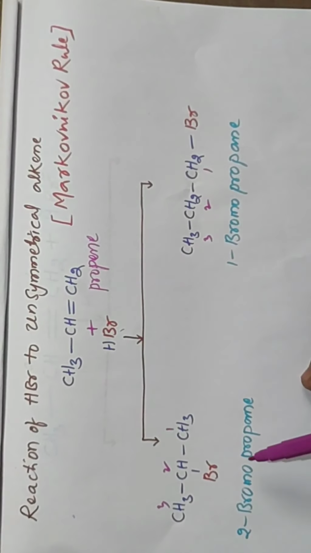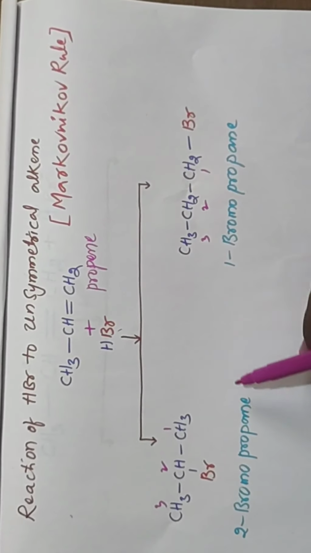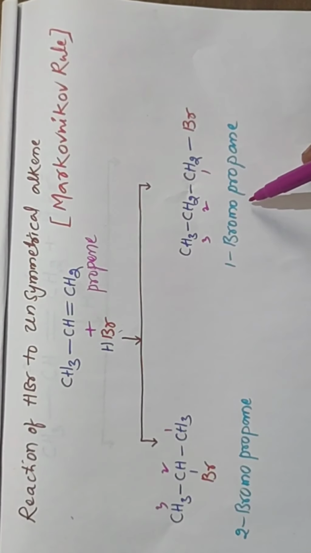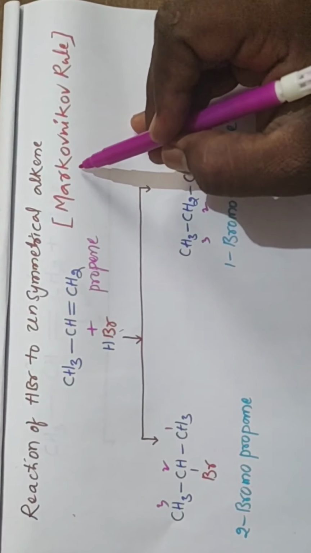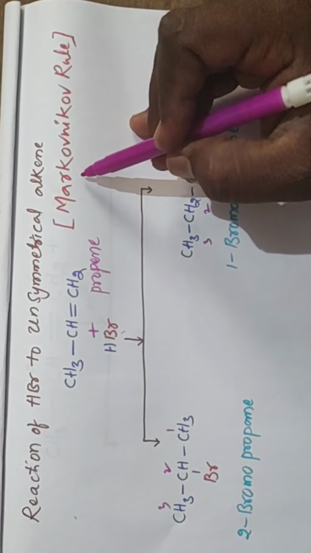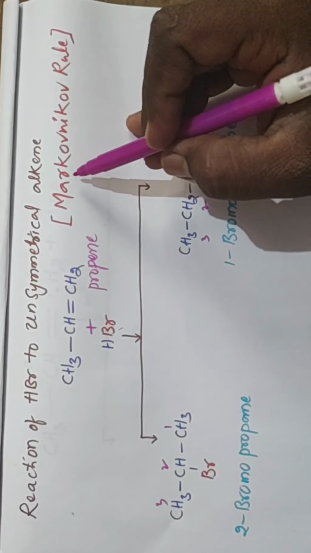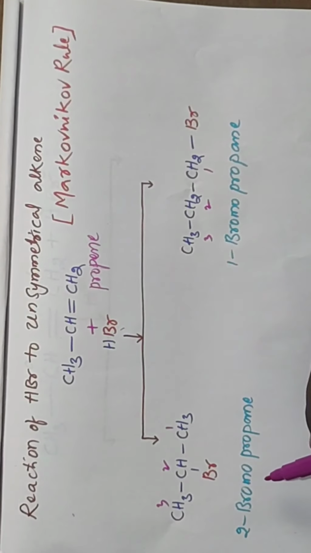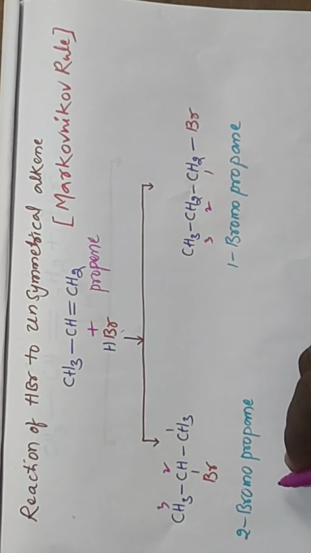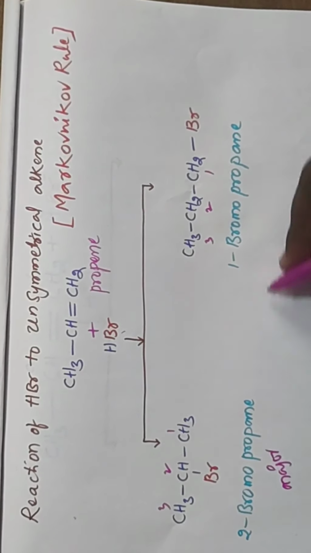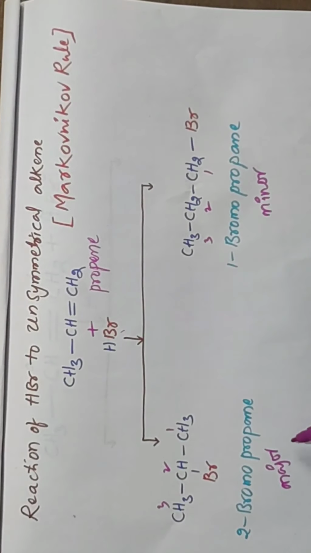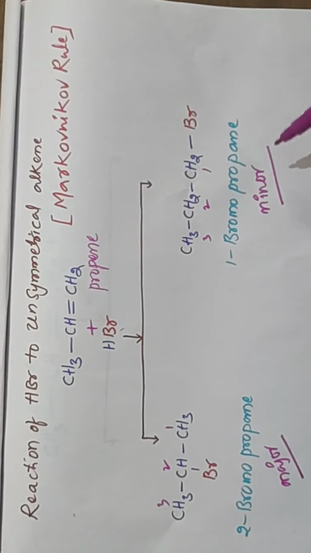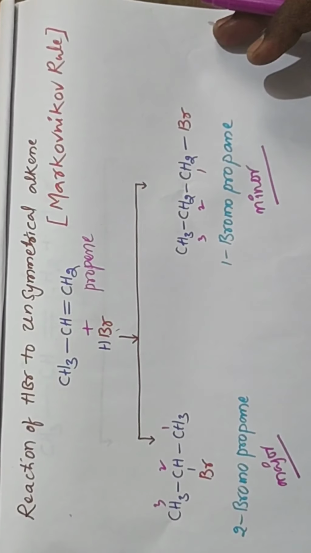Two types of products appeared. Why do these two types of products appear? Okay, that is explained by the Markovnikov rule. So in these two types of products, one of the products is major, another product is minor. So this is a major product and this is a minor product. Okay, so why this is major, why this is minor, that is going to be explained.